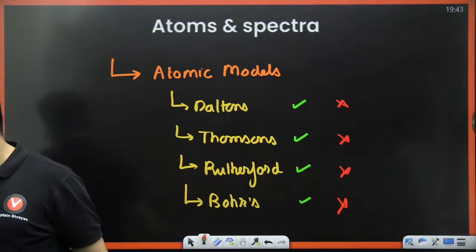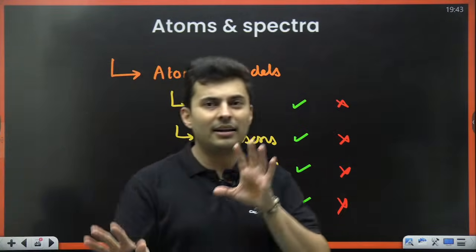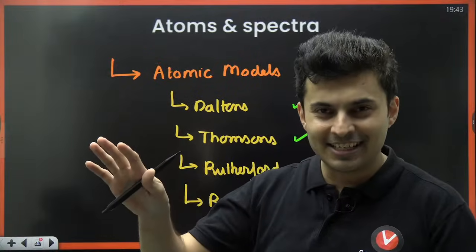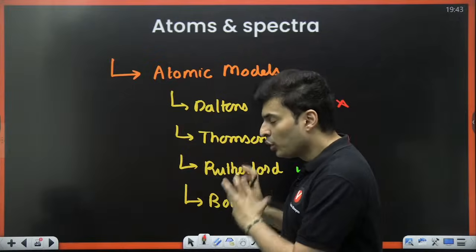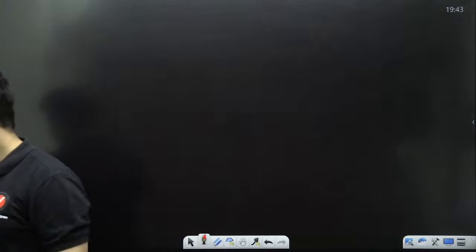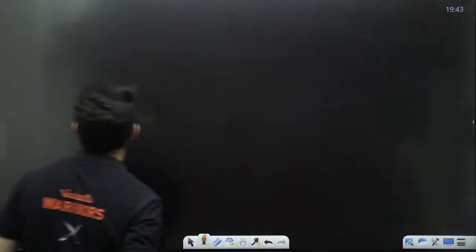Okay, will you be able to read through it? I have explained briefly that there are certain good things and bad things about each model. So please make that chart. I will more specifically focus right now on Bohr's model because that's where the maximum questions will come from. 99% of questions come from Bohr's model. Keep that in mind. 99%. Cool? So let's talk about Bohr's model.